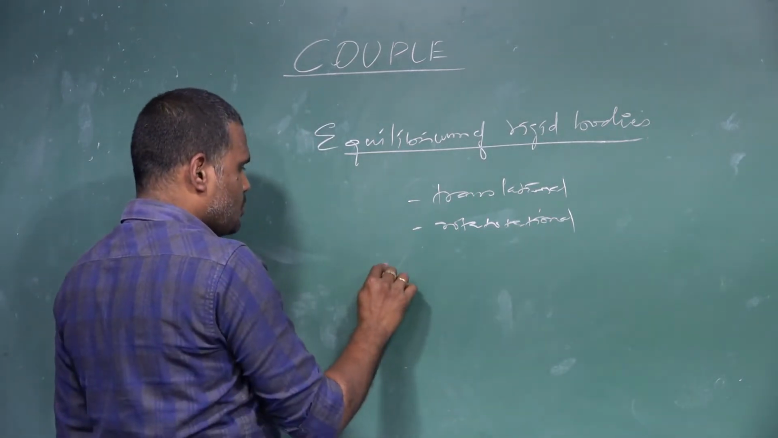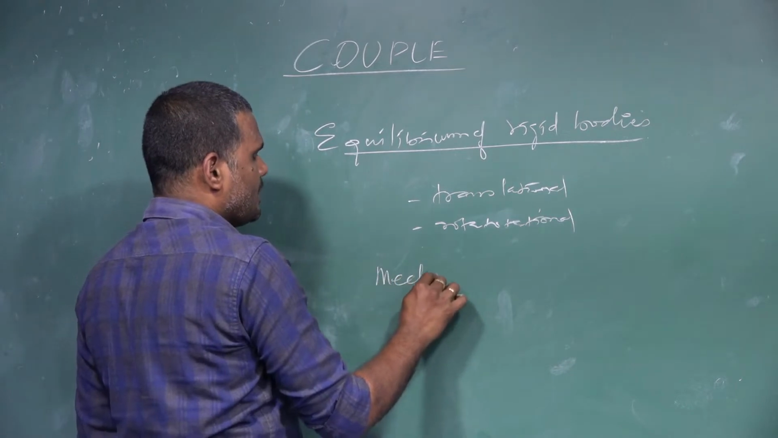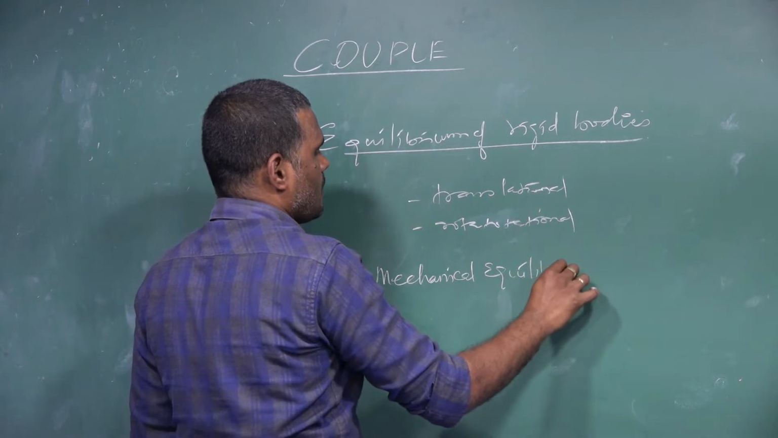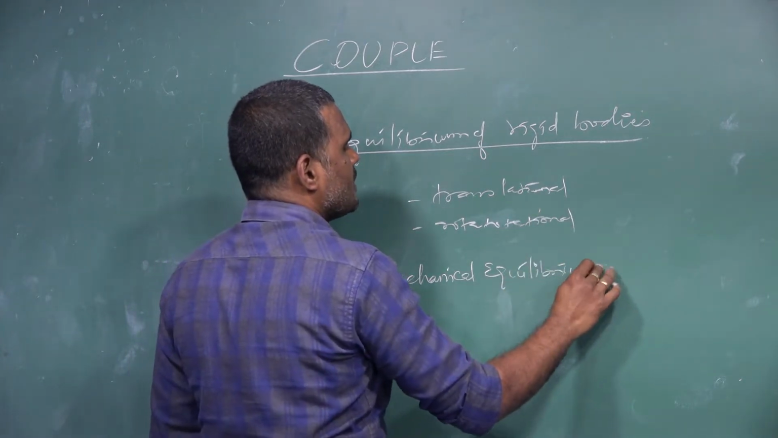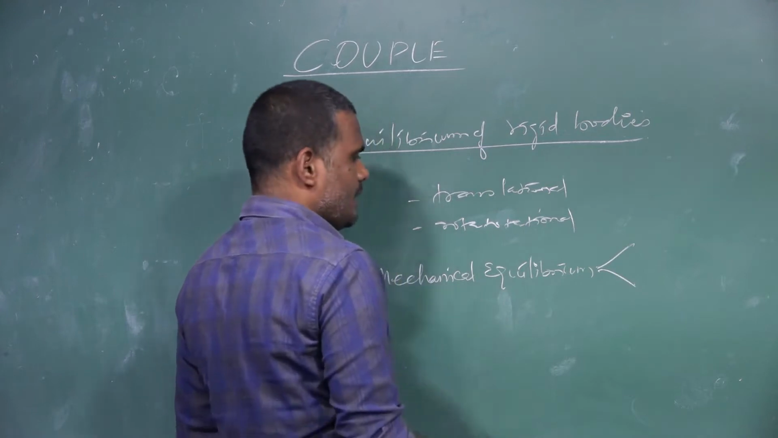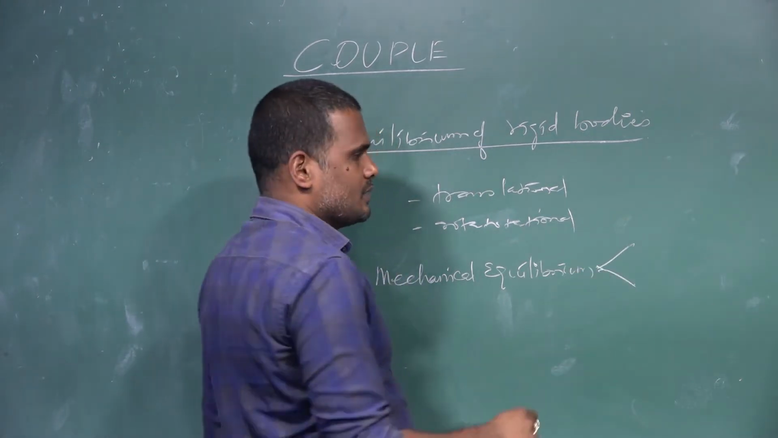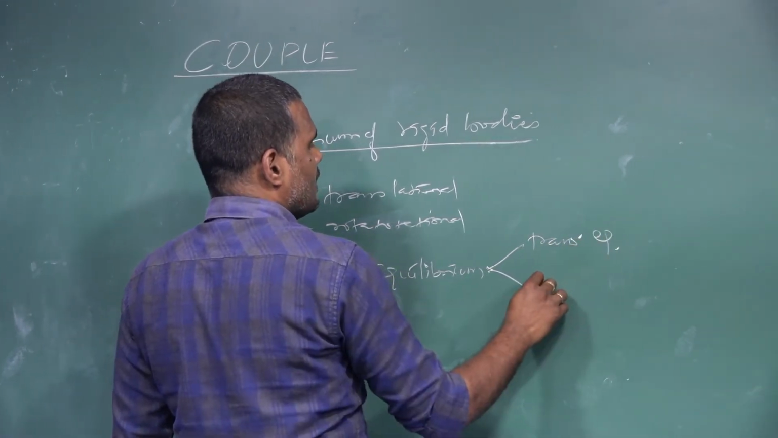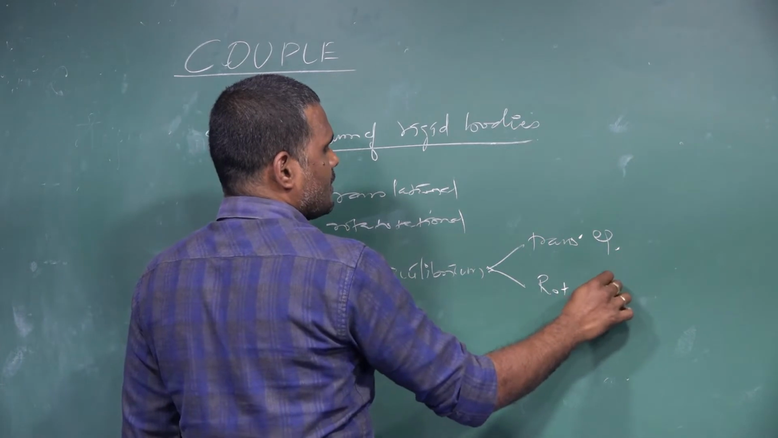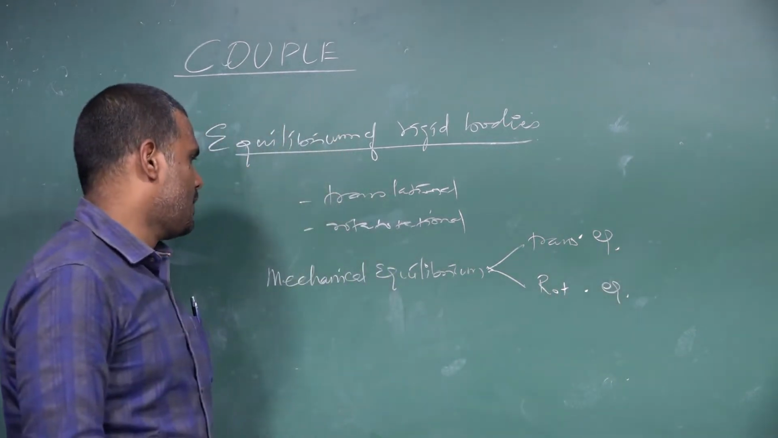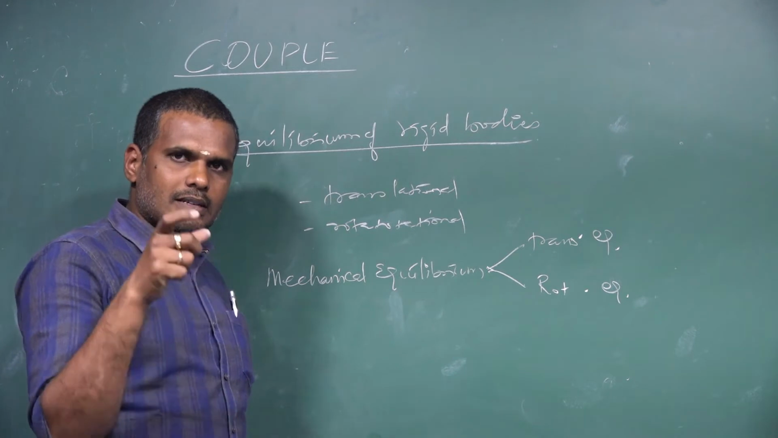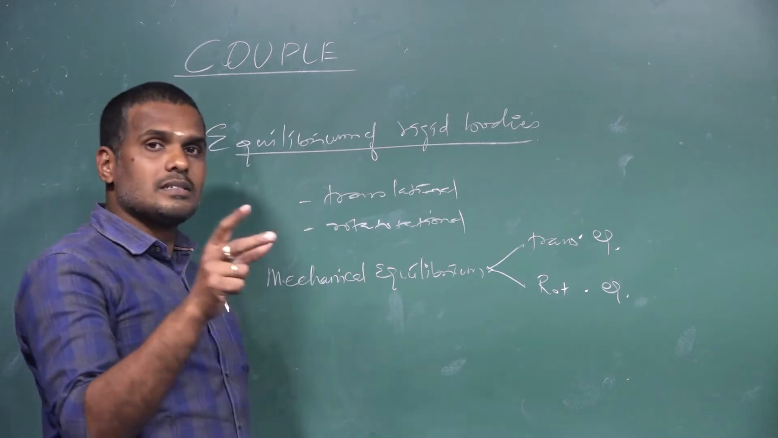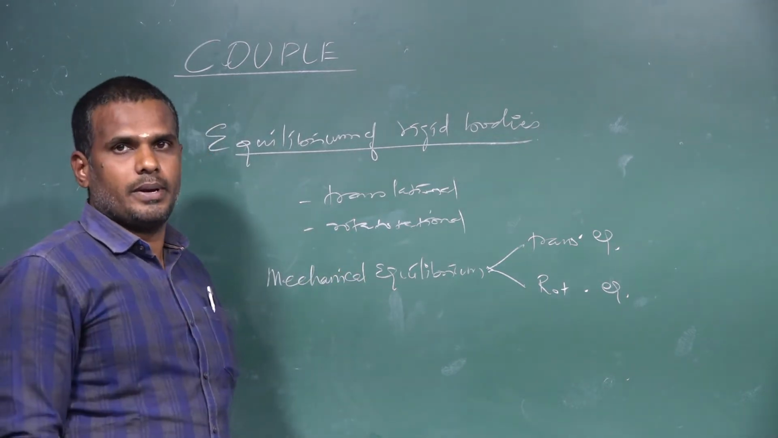If any body has to be in a state of mechanical equilibrium, then it should satisfy two important conditions. One, it should possess translational equilibrium, and the other, it should possess rotational equilibrium. So, if a body is in a state of mechanical equilibrium, then it should be in a state of translational equilibrium as well as rotational equilibrium.